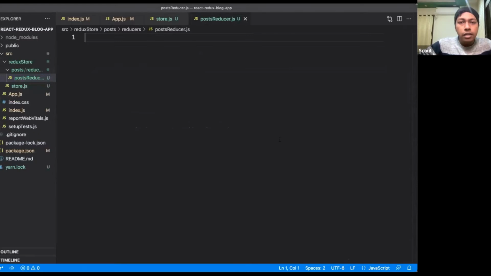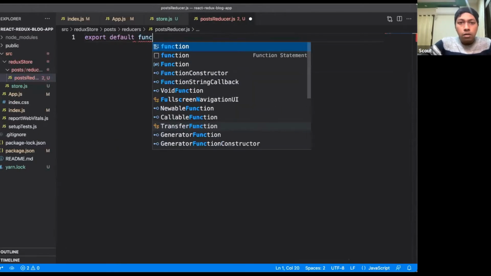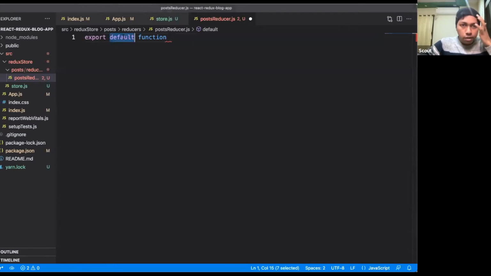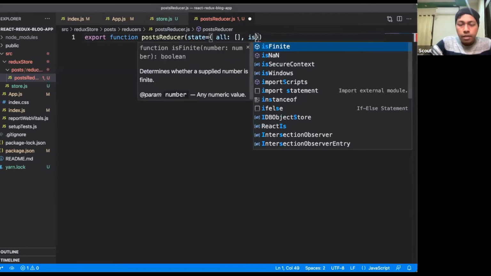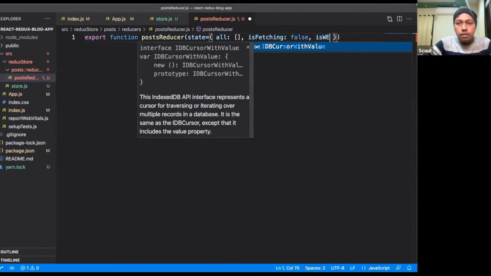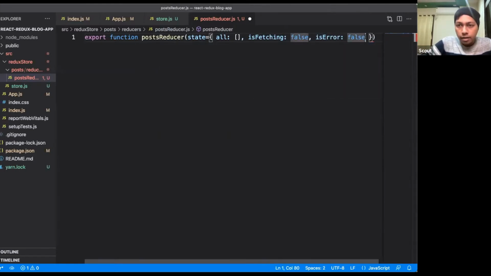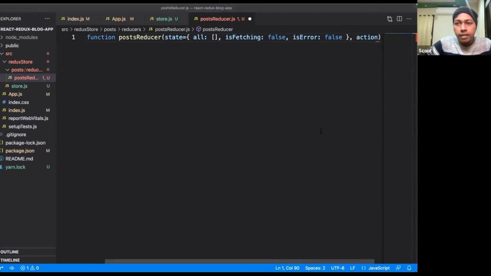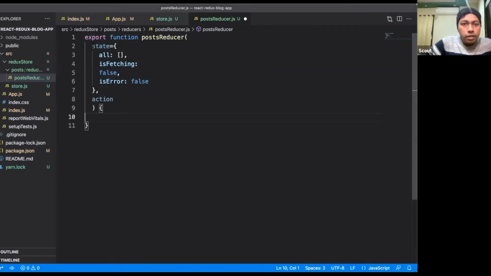So what is the initial state? Here I will write export default function. No, not the default one, but I will export this function called post reducer. And here I have to pass the initial state. I'm saying the post reducer should have the following attributes: all, which is an empty array, is fetching, is error, false, and after that it gives us access to the action. So this is the initial state.